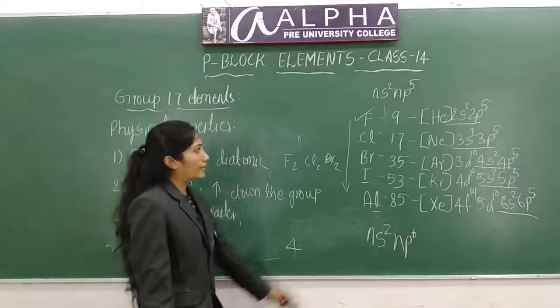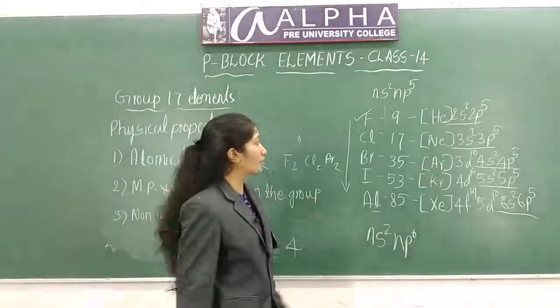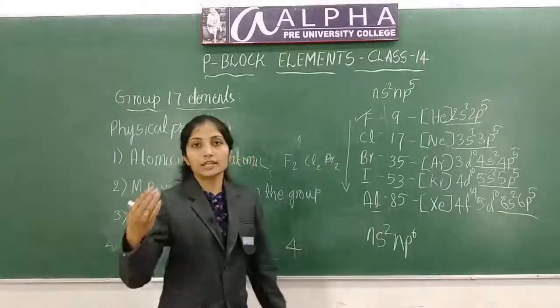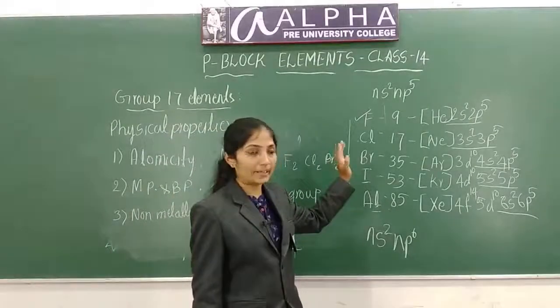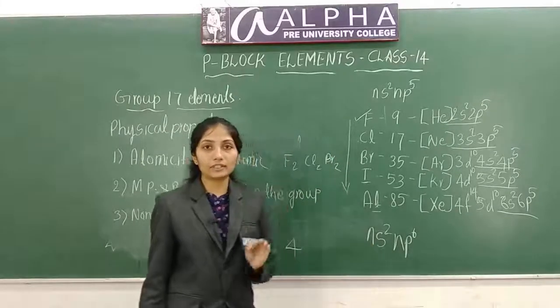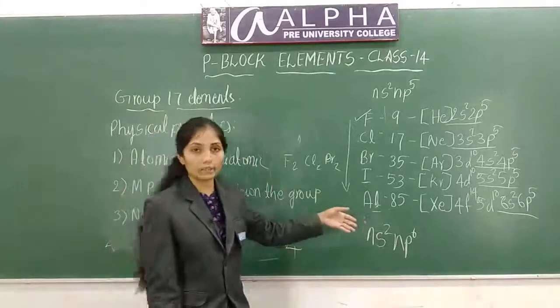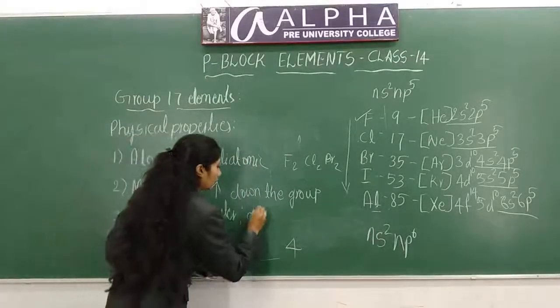So all these are non-metallic in nature. They easily accept electrons. All these halogens easily accept electrons and they are non-metallic in nature. Metallic character increases down the group, but all these are non-metallic in nature. They easily accept electrons.